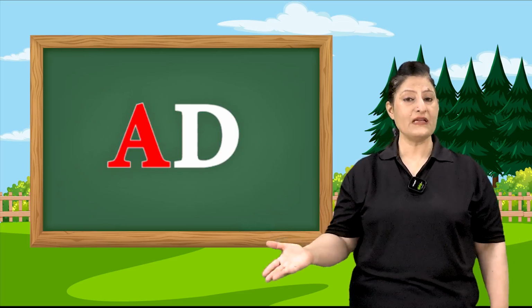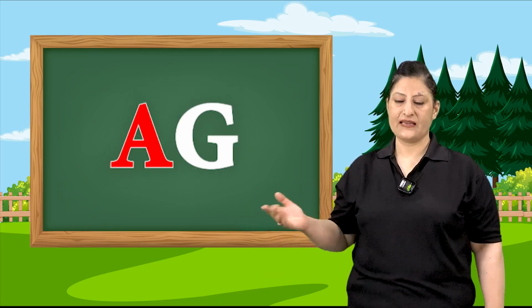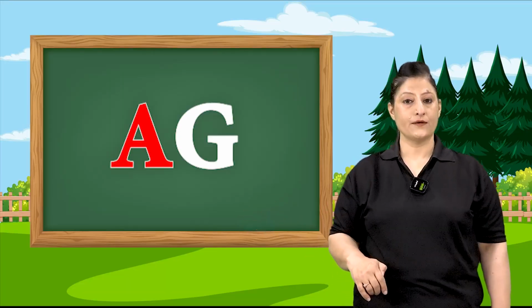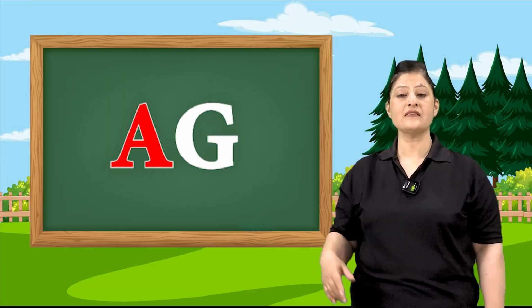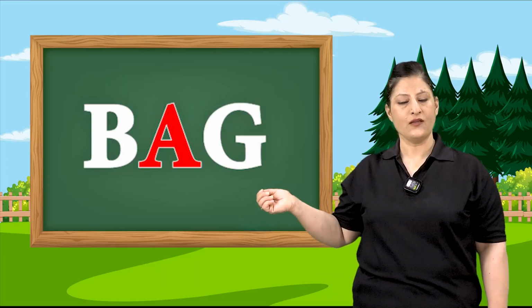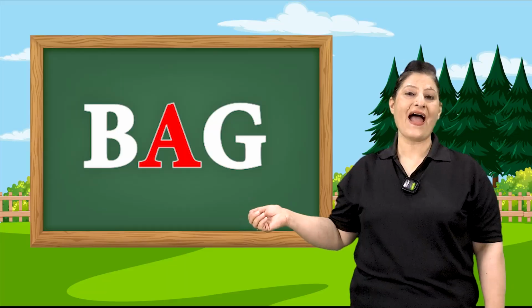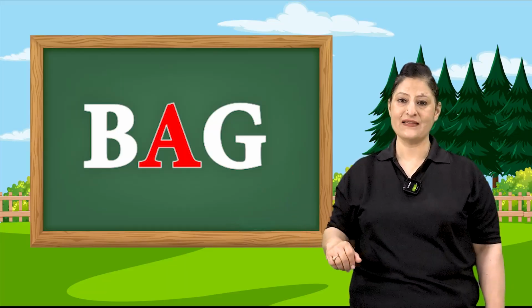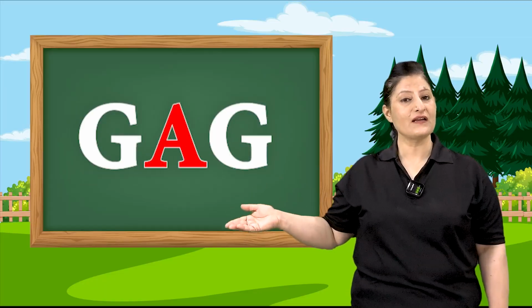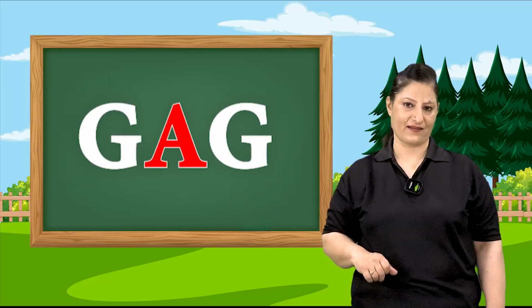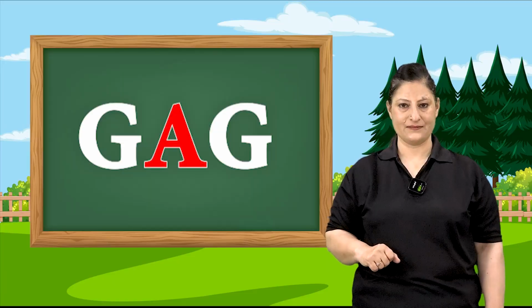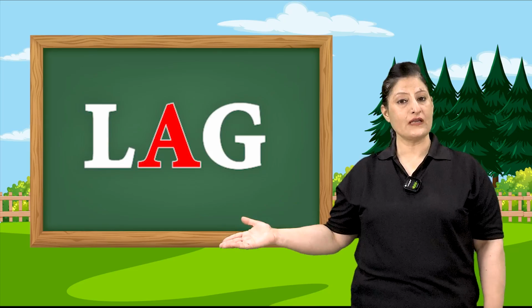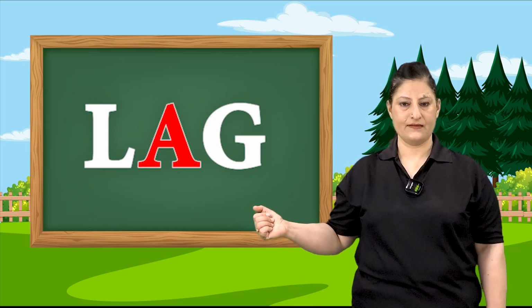Now, let's read ag words. A-G, ag. The first ag word is B-A-G, bag. Similarly, G-A-G, gag. The next word is L-A-G, lag.